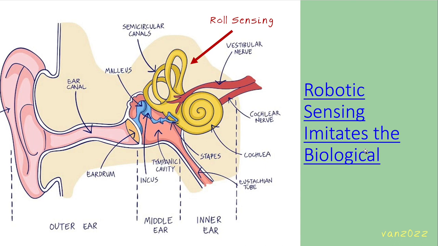Amplifying this point further, robotic sensing imitates the biological. We could sense with our vision, but this would create a large and distracting cognitive overload. Instead, we determine our geometric attitude with a specialized sensor, which in the human are called the semicircular canals, one for each axis of roll, pitch, and yaw. We were made to fly.